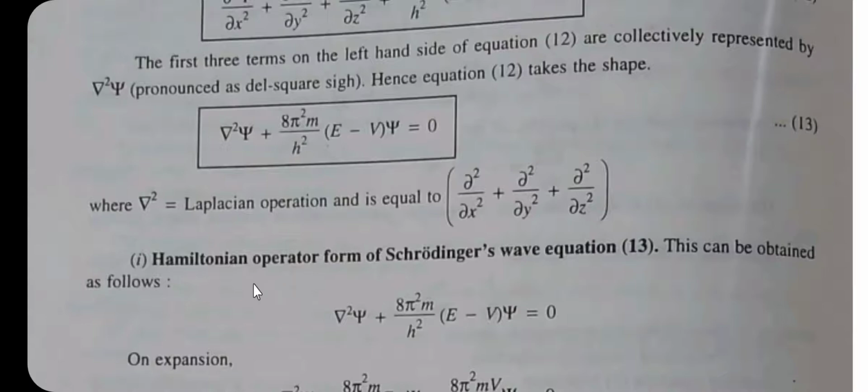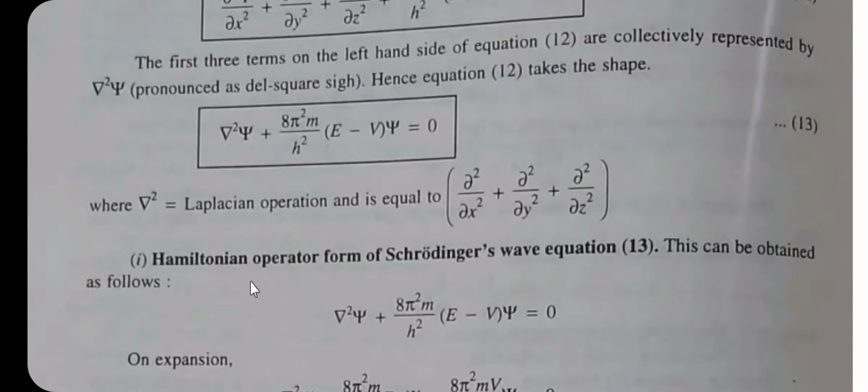For this, let us consider one example in mathematics: d by dx of x cube. Here d by dx is the operator, and x raised to 3 is the operand. When we find the derivative of x cube, its derivative is 3x square. So 3x square is the result of the operation.